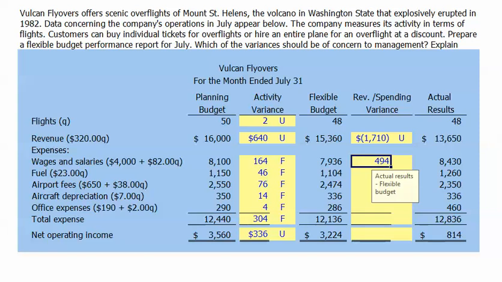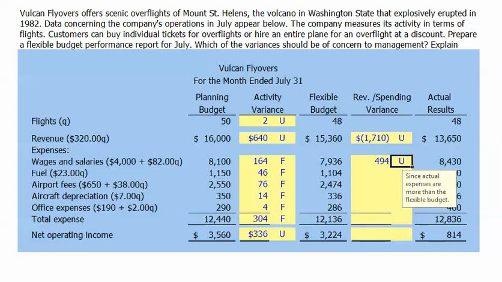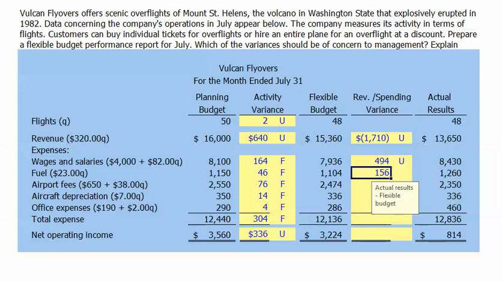Our wages and salary expenses are $494 more than our flexible budget amount. And since our expenses are more than our flexible budget amount, we would say the expense variance is unfavorable. Our fuel expenses of $1,260 are $156 more than our flexible budget.